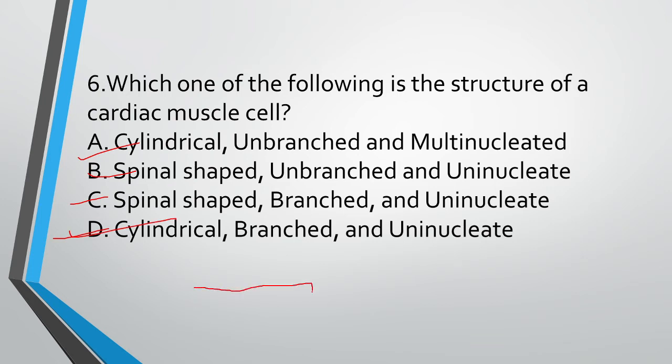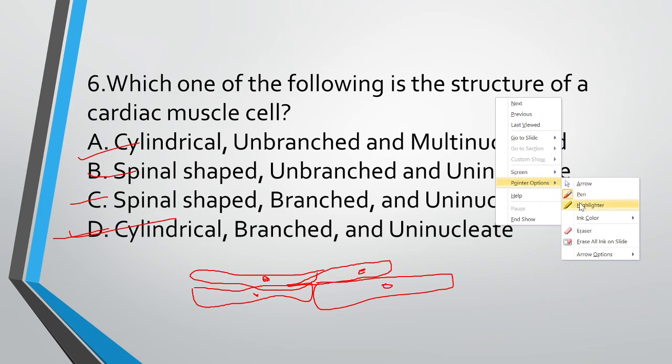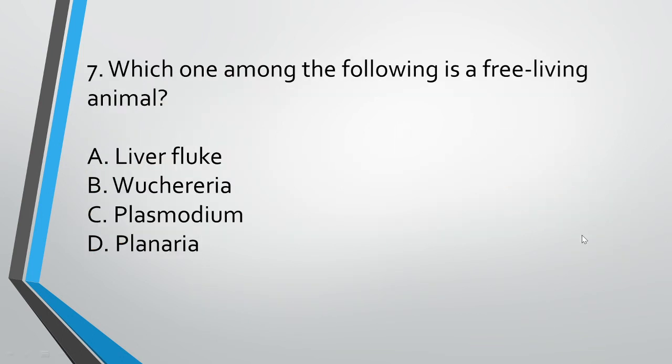See, cardiac muscles are like this. They are cylindrical in shape, branched, and they are uninucleated. There is one nucleus inside. There are not many nuclei. They have only one nucleus. So let's move to our next slide.